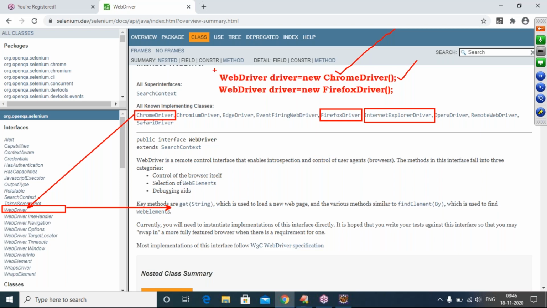Don't tell this line is to launch the Chrome browser, this is to launch the Firefox. If you tell like this, they will give you a hard time, or else they will ask who is your trainer. So the internal reason is to observe: what is WebDriver? Interface. For interfaces, object creation is not possible. Then how to call the methods? Corresponding child classes are available, implemented classes. Whichever class method you require, create an object of that class and call the method. That is actually the internal story. To get this concept, I am telling that much story.